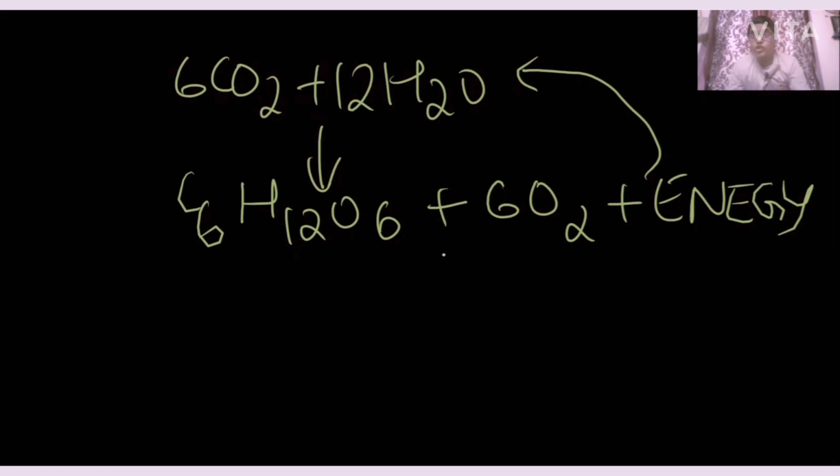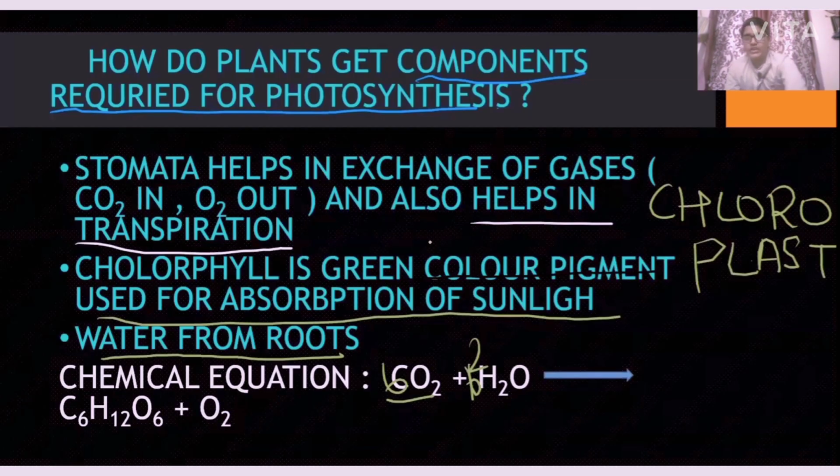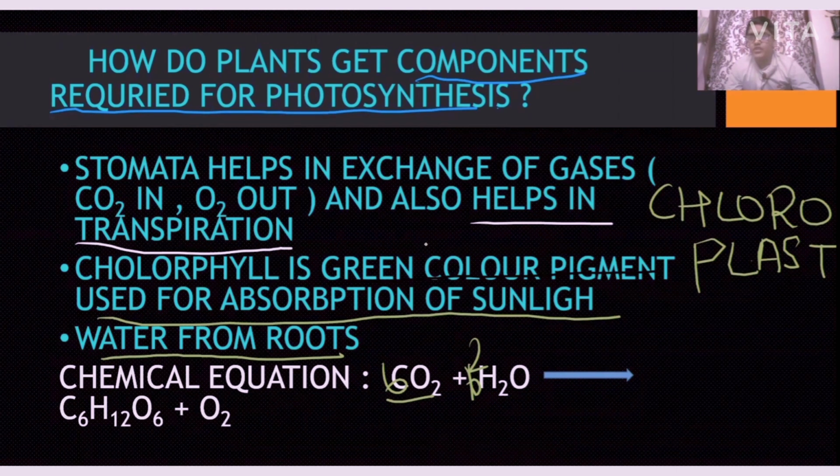It's very important while you're writing experiments. They'll ask why sunlight is essential, why chlorophyll is essential, why carbon dioxide is essential. That one also I'll tell, don't worry my dear friends. We have now completed autotrophic nutrition.